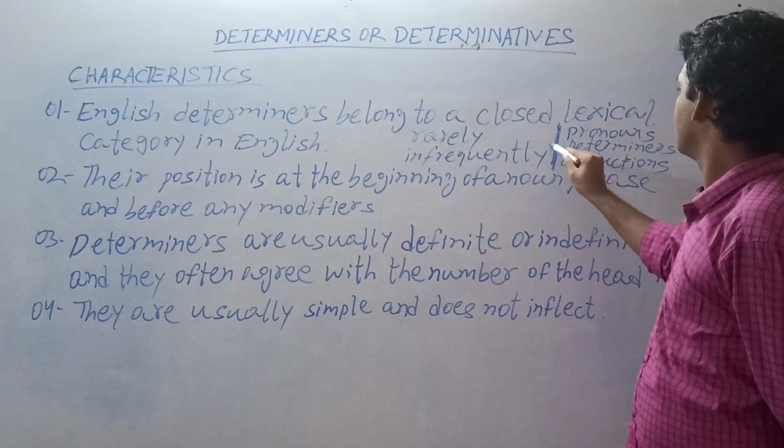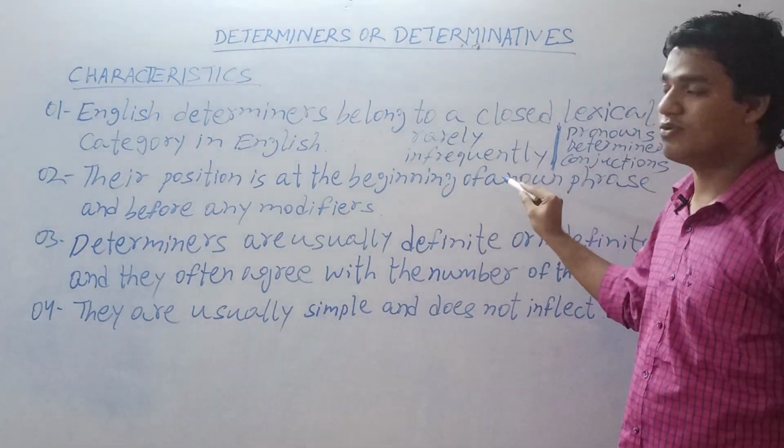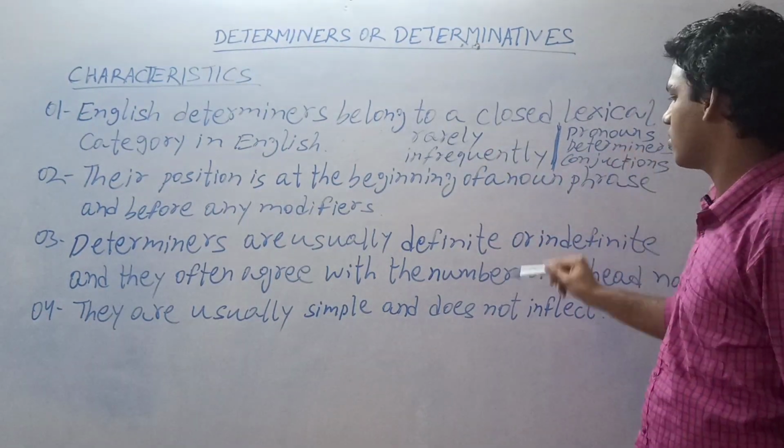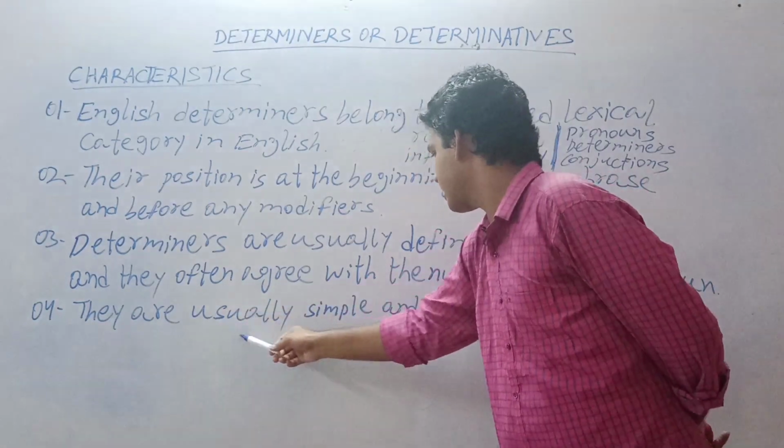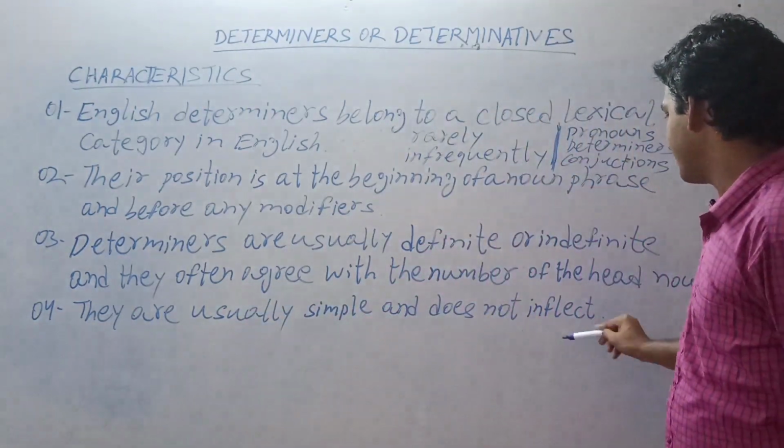That means they very rarely and infrequently add new words to their forms, and they are generally simple and do not inflect.